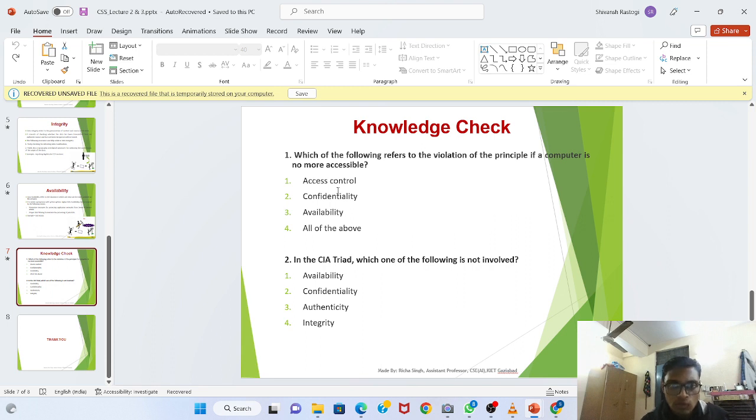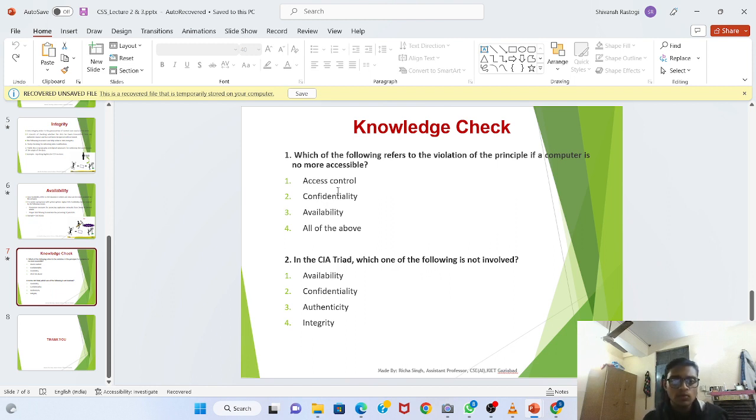I hope that all of you have understood the topic. Now let's begin with some questions. The first one is: which of the following refers to the violation of the principle if a computer is no more accessible? First is access control, second is confidentiality, and third is availability. Here the violation is about availability because the data is no more accessible to the user. So the answer will be availability.